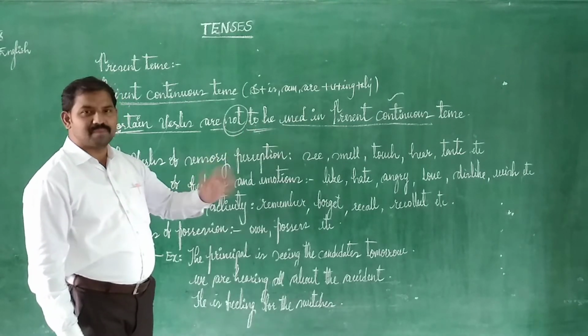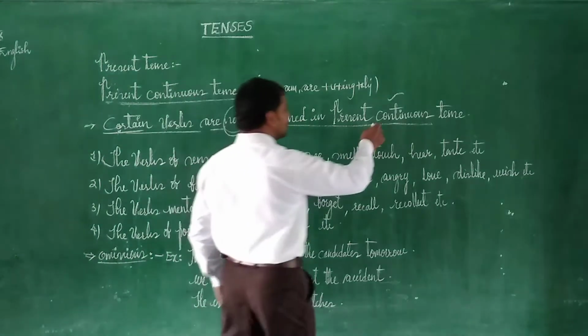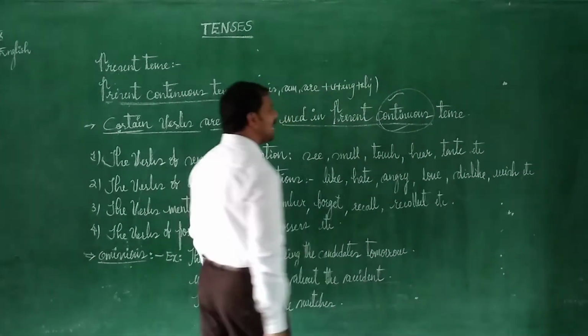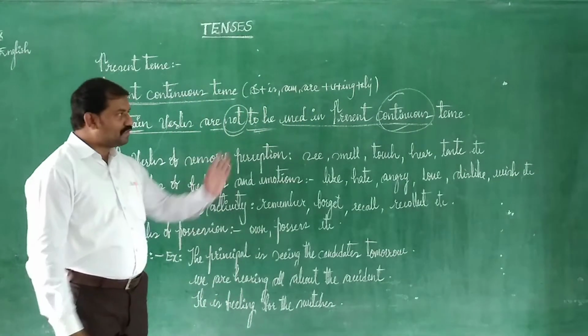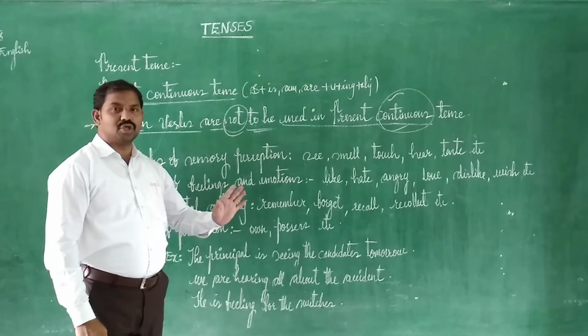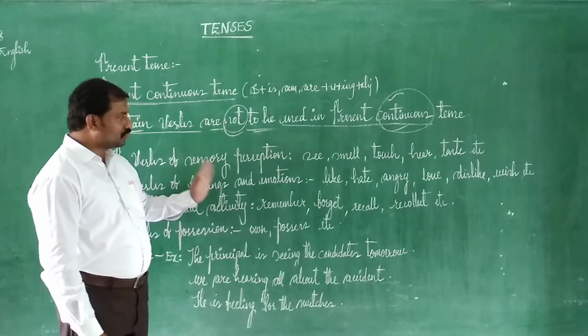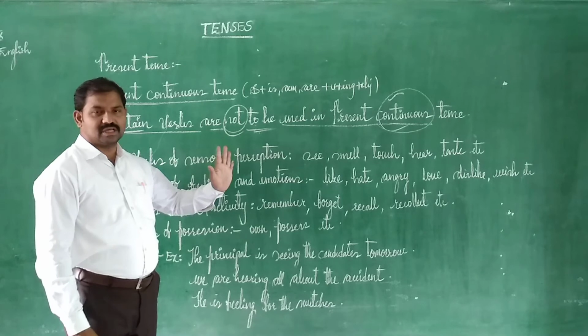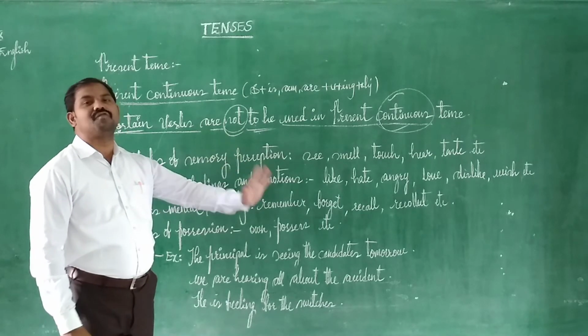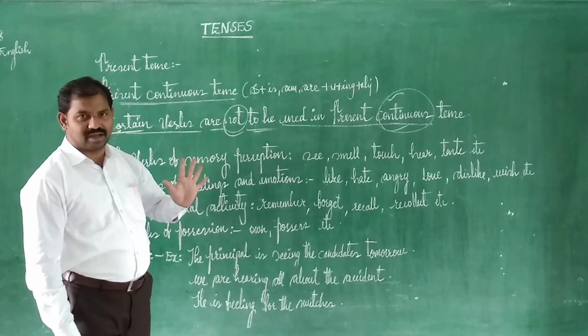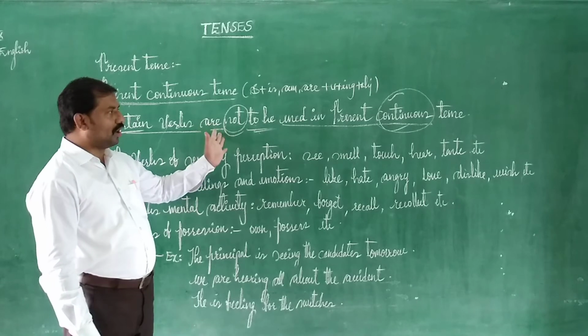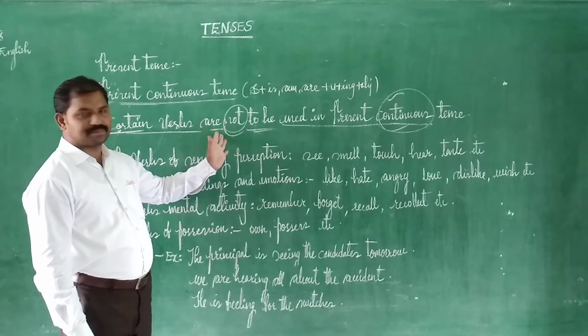Here, what is this matter? Present continuous tense or continuous tense indicates verb plus ing form. So you are not advised to use the following verbs in your verb plus ing form formats. So that is the main view of this particular aspect.